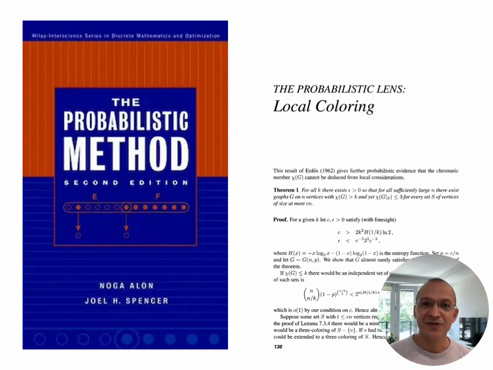A few days later I was sitting in a cafe, and I recall that the previous semester I had taken a course on the probabilistic method, and in there was a theorem of Erdős that I had learned about. What Erdős's theorem says is that there are graphs that have arbitrarily large chromatic number, but if you look at any sublinear size subgraph, it is three-colorable. And this sounded very close to what Kenji was telling me about. So what a coincidence that was, to discover this connection.